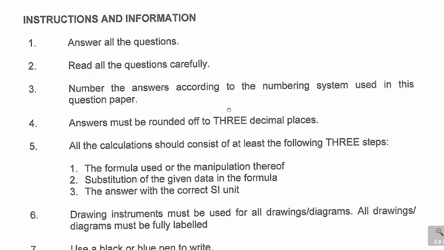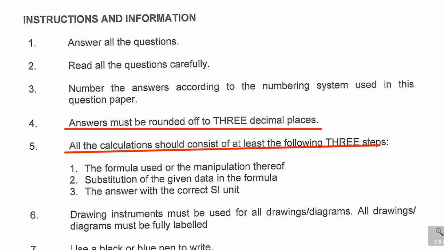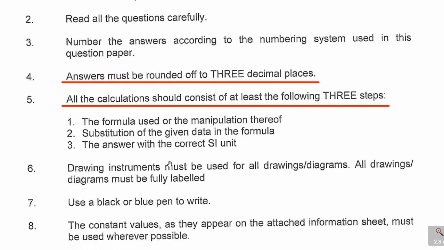And a few instructions that sometimes get taken for granted. Instruction number 4 says leave your answer in 3 decimal places. Very important. And number 5 says all calculations should consist of at least the following 3 steps. Please take this into consideration. The first one, you need to tell us the formula. The second one, the substitution into the formula. And the third one, always leave your answer in the correct SI units. Don't forget that. It is very, very important to follow that plan so that you get more marks.